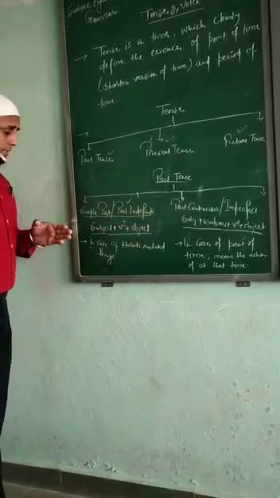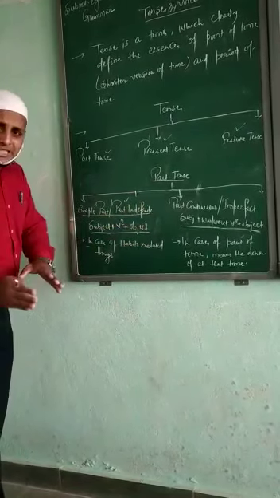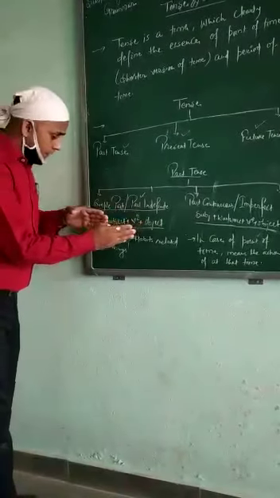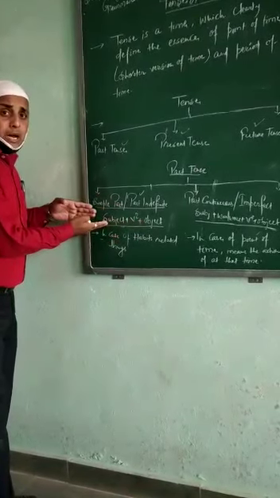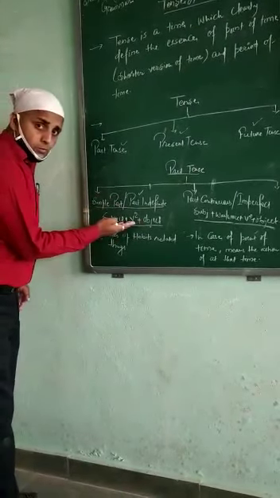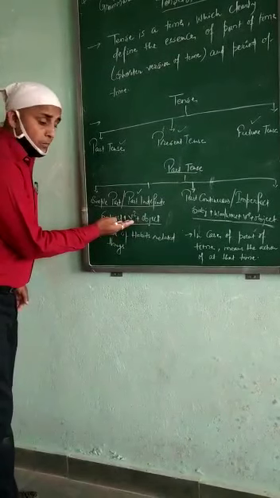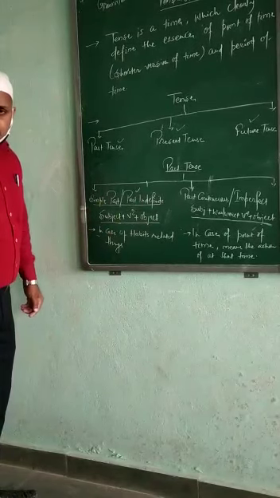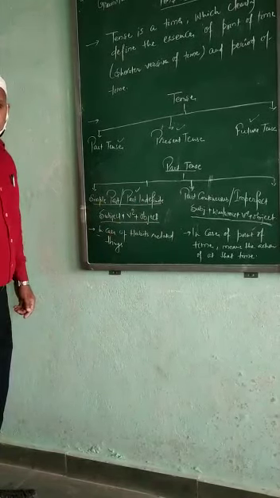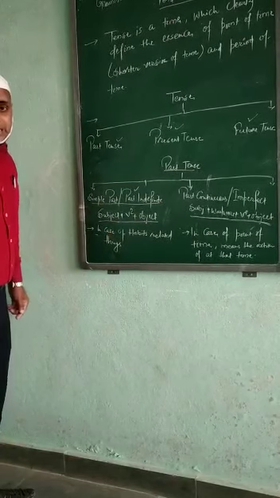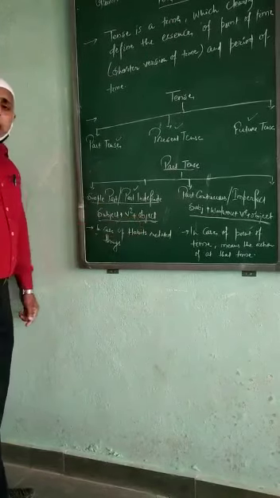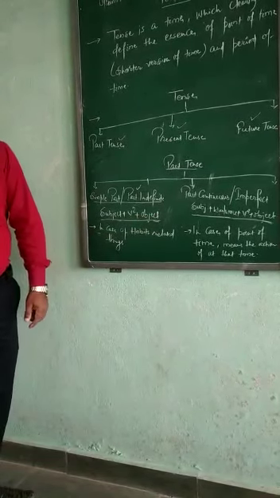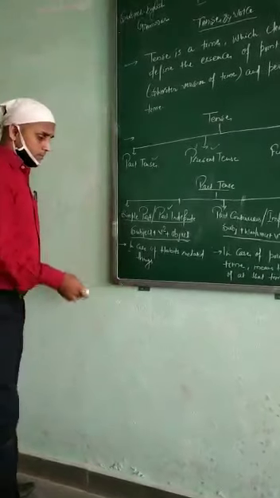See, past tense. We have simple past or past indefinite. The rule of the simple past or past indefinite is subject, meaning noun or pronoun, plus verb's second form, plus object. Like, I saw a movie. Saw is the V2 of see. Next is, I played football. Play is the verb's first form, and played is the second form.